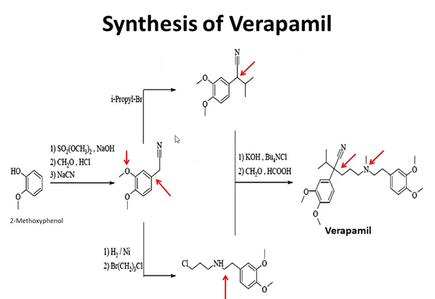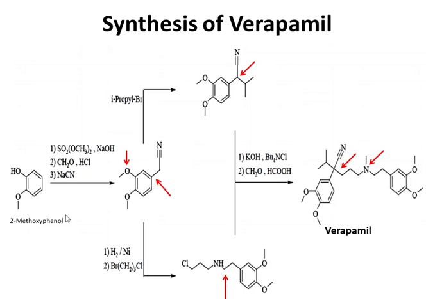Synthesis of verapamil. Synthesis of verapamil is started by using 2-methoxyphenol. It reacts in the presence of diethyl sulfate, formaldehyde, and sodium cyanide. All these are added one by one and give rise to this compound.